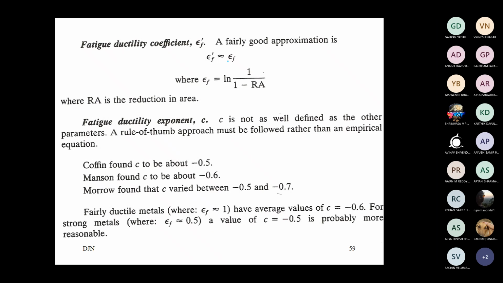Fatigue ductility coefficient, we can take corrected for necking same way as the strength, which we can calculate from this formula. RA is the percentage reduction in the cross-sectional area, ln of the percentage reduction in the cross-sectional area. This formula is straightforward. Measurement of ductility, how we will represent the ductility of a material.